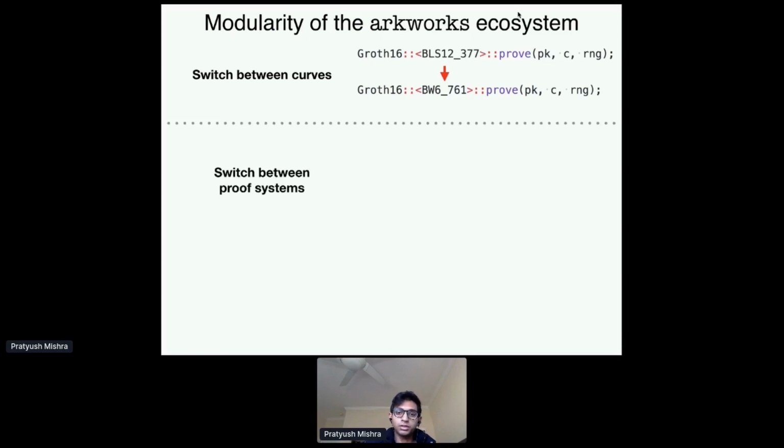Okay, so let's say I've done this, right? But then I hear of these newfangled SNARKs which have the universal trusted setup, right? So I don't like the circuit-specific trusted setup of Groth16, and I want to upgrade to these new SNARKs. So how would you do this, right?